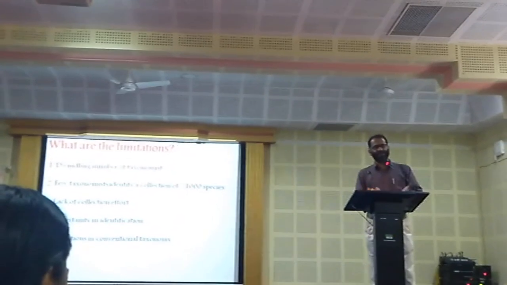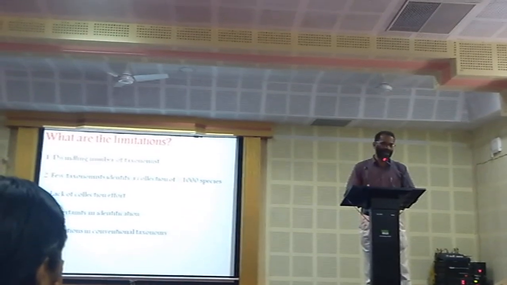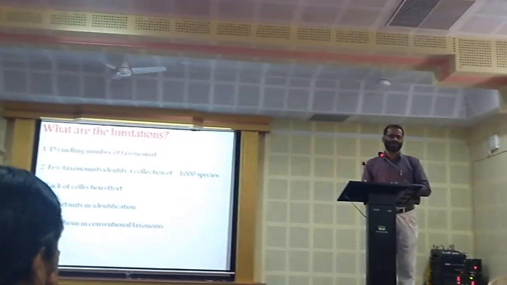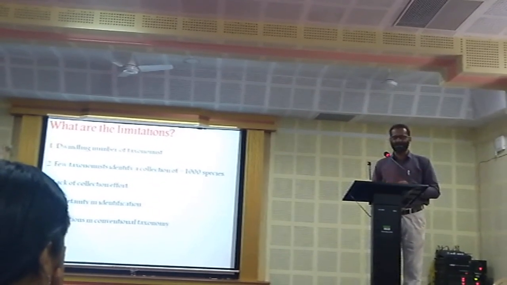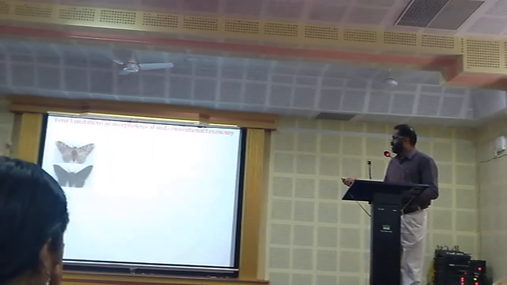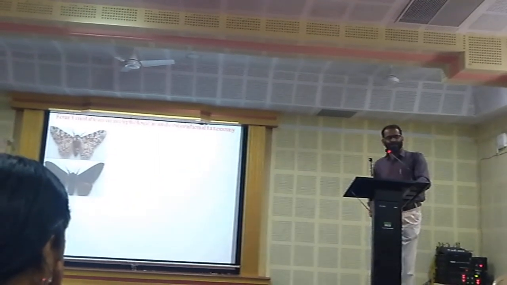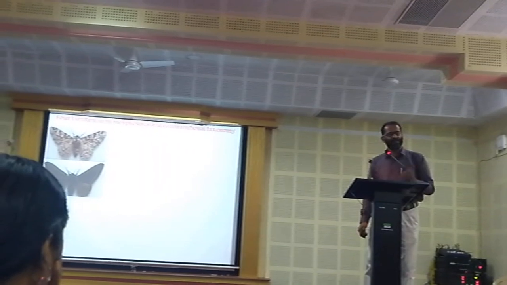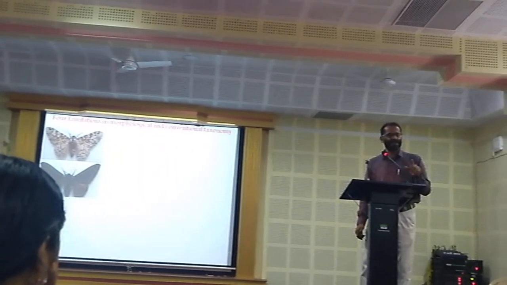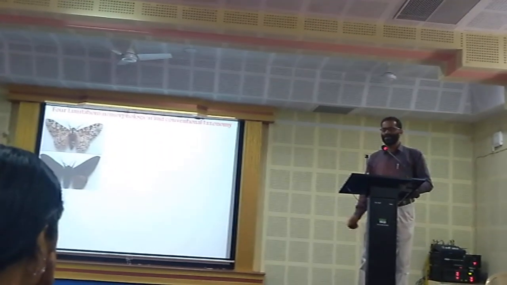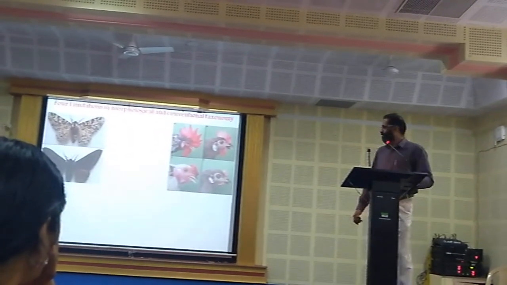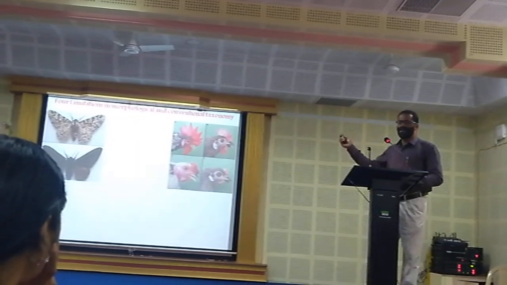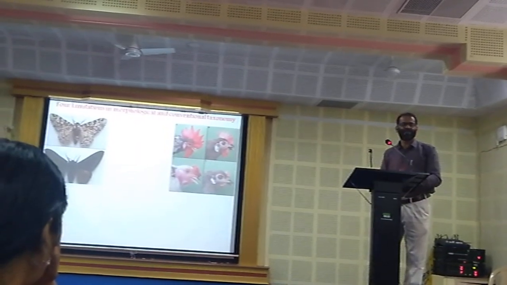When we use conventional taxonomy, morphological characters or anatomical features, there are still so many limitations. We will see what they are. See, these are two different species of butterfly, morphologically different but genetically similar. Similarly, you see another group of animals, morphologically different but the same species.